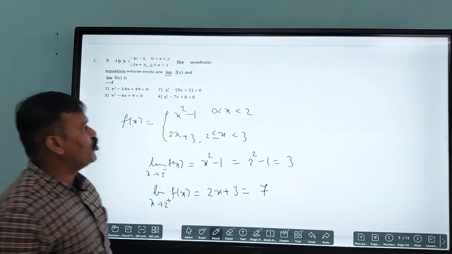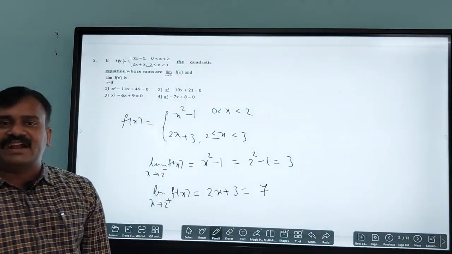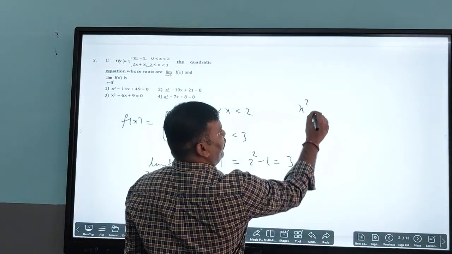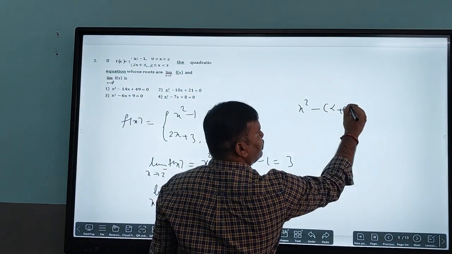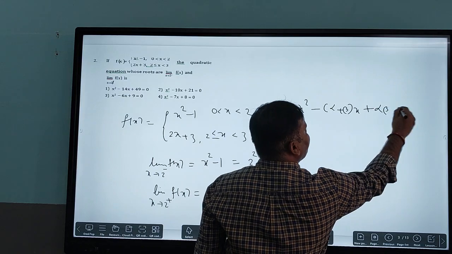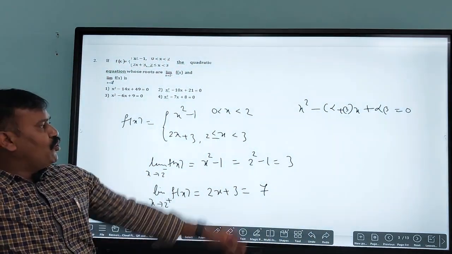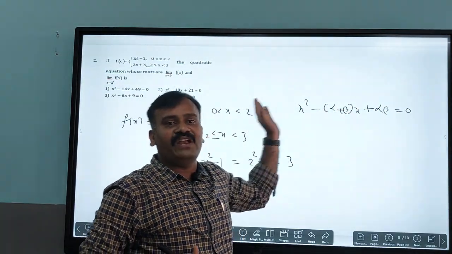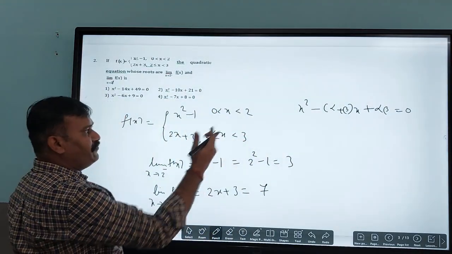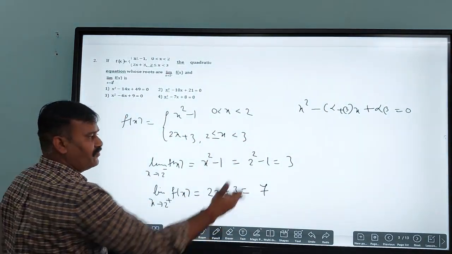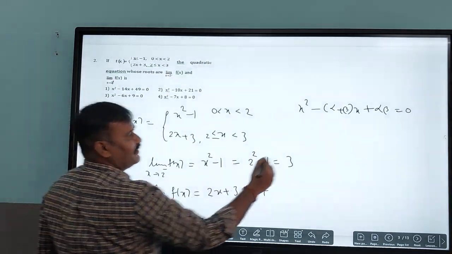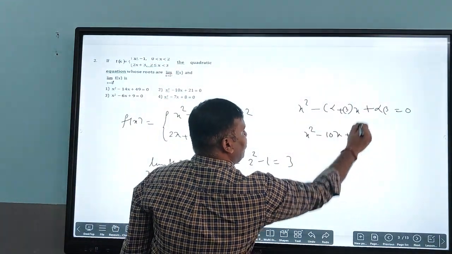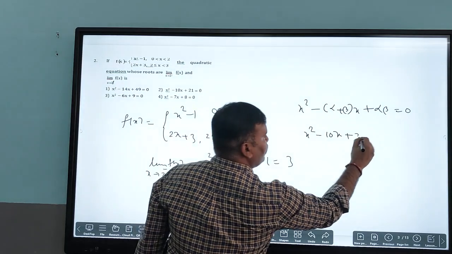You know there is a formula using the sum of the roots and the product of the roots: x square minus (alpha plus beta) x plus alpha beta is equal to 0. When the sum and product of the roots are given, we can find the equation. Here alpha and beta are the roots. So x square minus (3 plus 7), that is 10x, plus 7 threes are 21, is equal to 0.